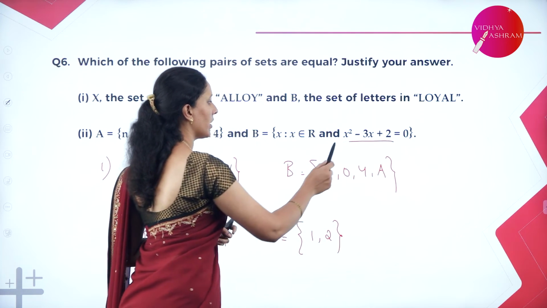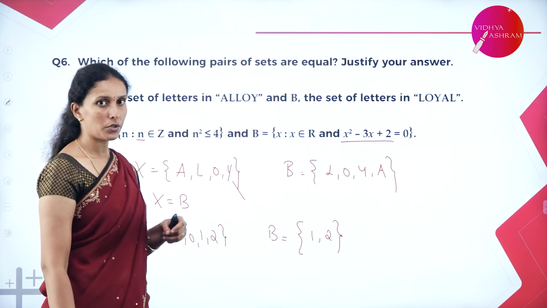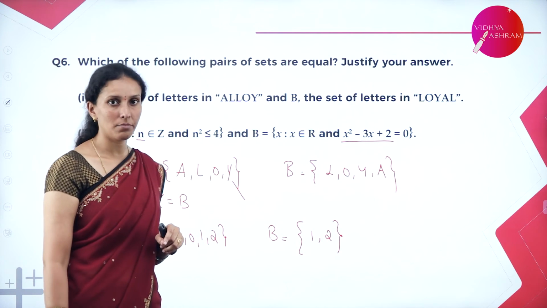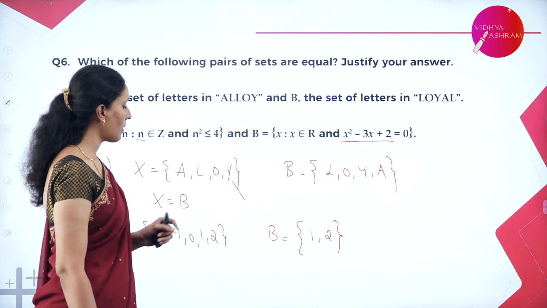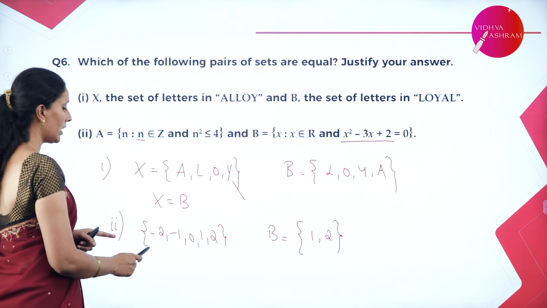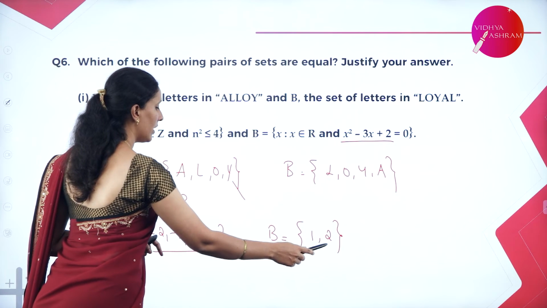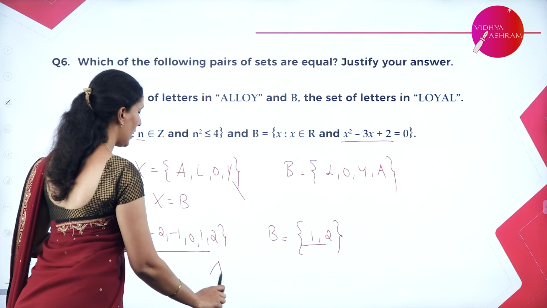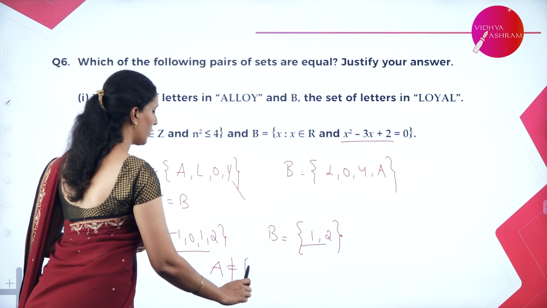For this equation, x square minus 3x plus 2 is equal to 0, it can be split into linear factors as x minus 2 and x minus 1. Hence, the solution can be 1 and 2. Clearly, you see the elements differ here. So, therefore, we can write here A is not equal to B.